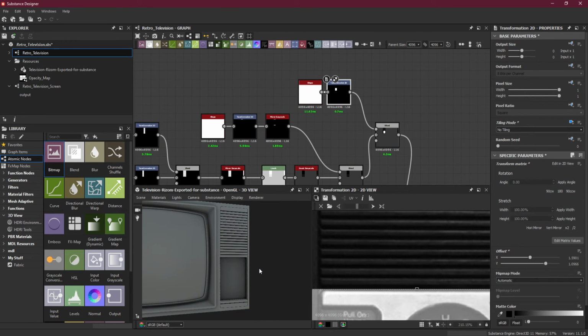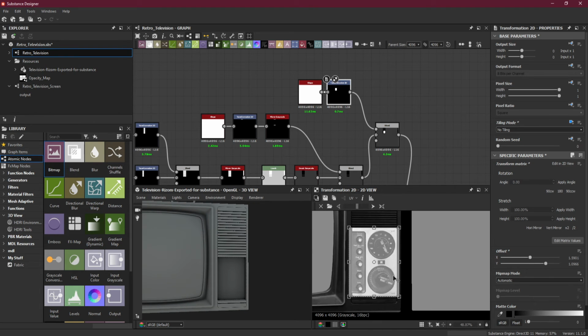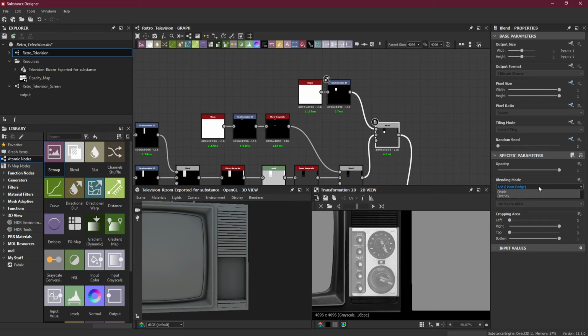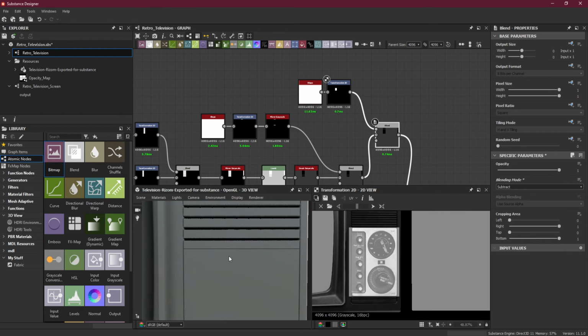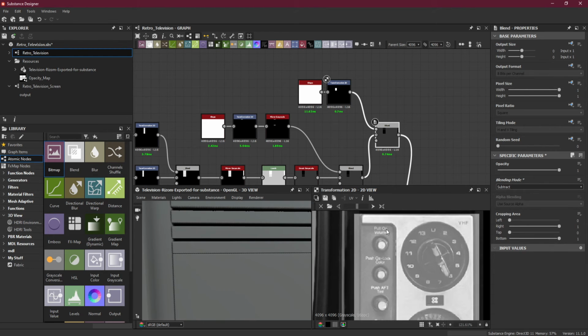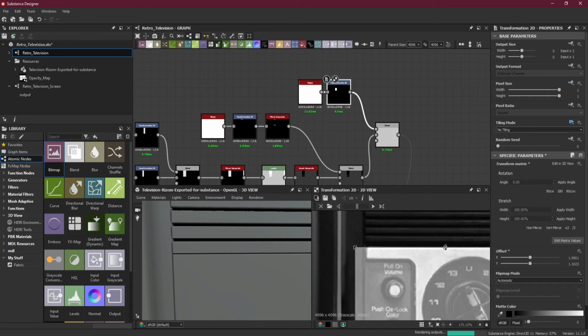This is where I need the panel. I will change the blending mode from add to subtract, and this is what I was looking for, but the gap is too thin from the top. So what I will do is reduce the size or height of this from the transform, and I will do the same from the bottom.